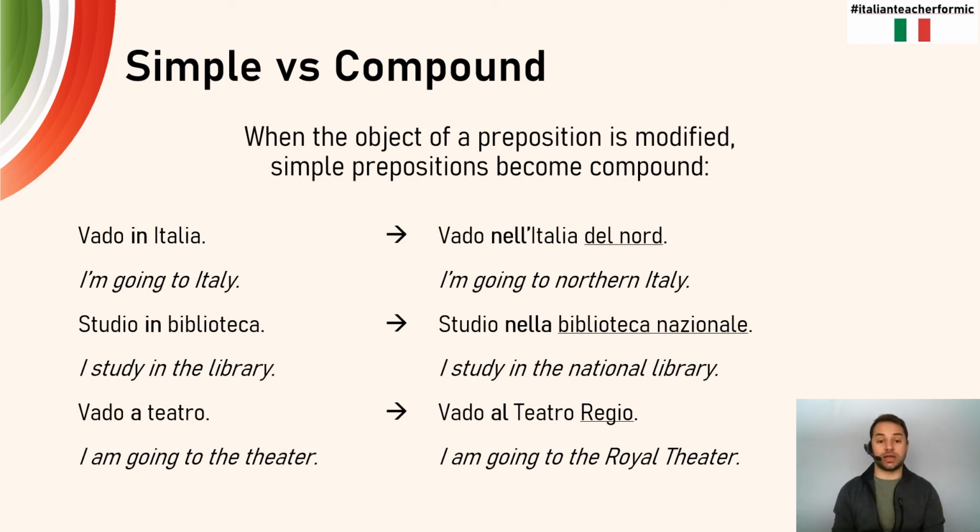Studio in biblioteca. Again, biblioteca by itself is just in. I study in the library. But at the moment I want to modify biblioteca, make it something a little bit more specific, studio nella biblioteca nazionale, because we're saying in, but now we have to use the la biblioteca. So in plus la, nella. Vado a teatro. Teatro by itself takes a. But the moment that we're specific and I'm saying vado al teatro Reggio, I'm going to the Royal Theater, we now have to combine a plus il.